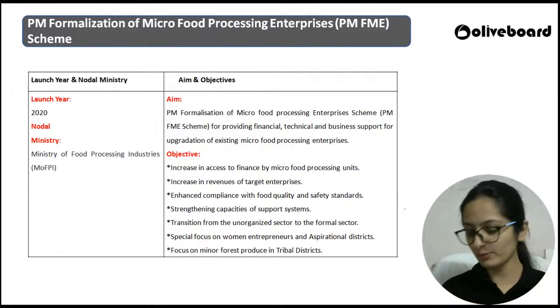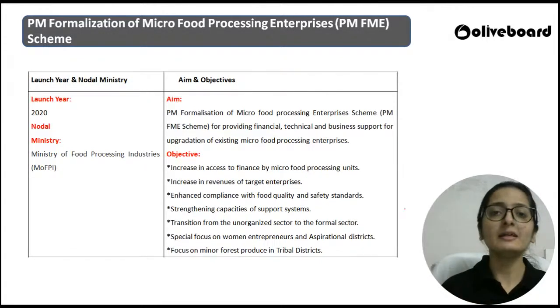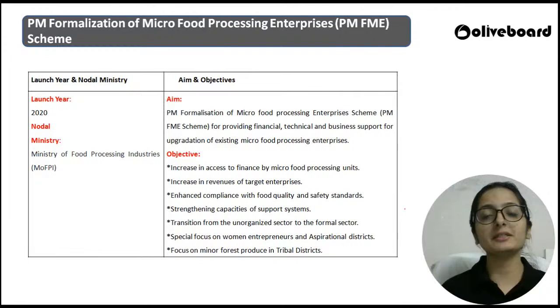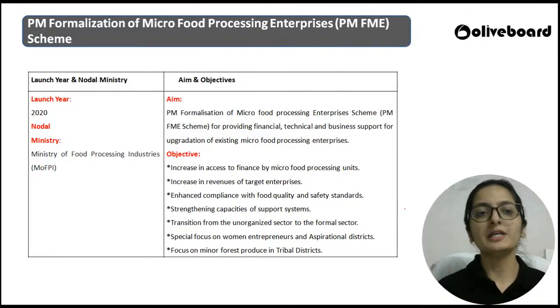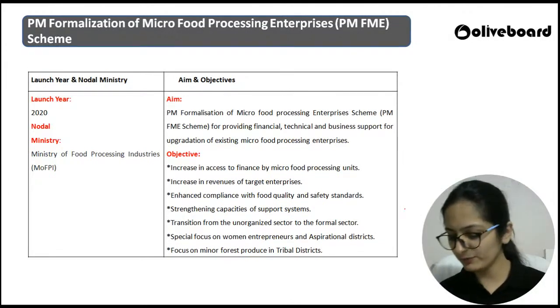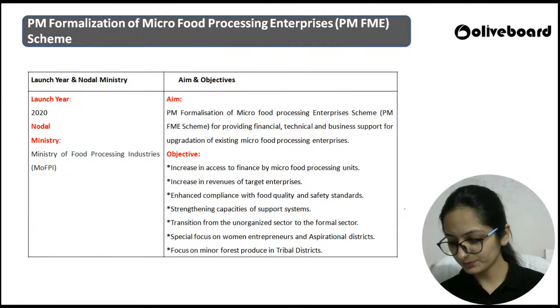The second most important point for today's lecture is that most of the schemes in the Ministry of Food Processing Industries deal with the food processing industry, so I will not repeat Ministry of Food Processing Industry again and again. I'll simply refer to it as Food Processing Ministry, so that with every second or third scheme you can easily catch what I'm talking about. Okay, so Food Processing Ministry means Ministry of Food Processing Industry, right? So let us have a look at the very first government scheme in front of you.